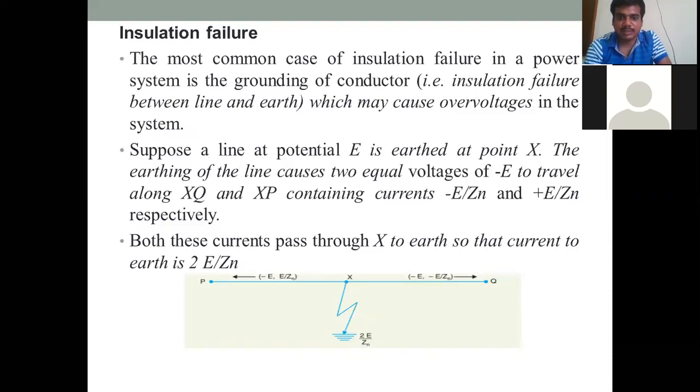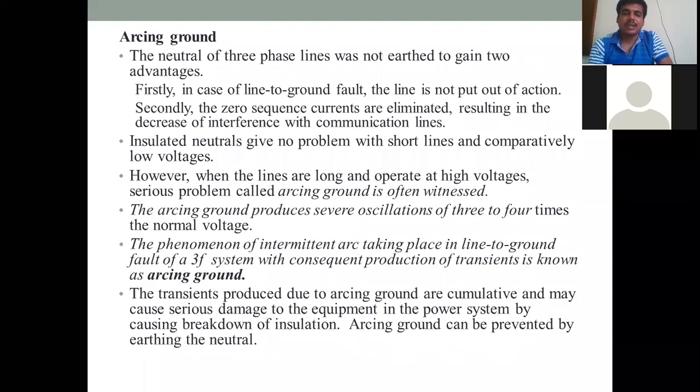So both these currents pass through X to the earth, so at the earth point this gets added up. Since they are opposite to each other, they get added up, and you will have 2E by Z10. So E and Z10 will be equal and opposite. As I told, it is written back with the opposite without changing the polarity. So it becomes plus, therefore 2E by Z10.